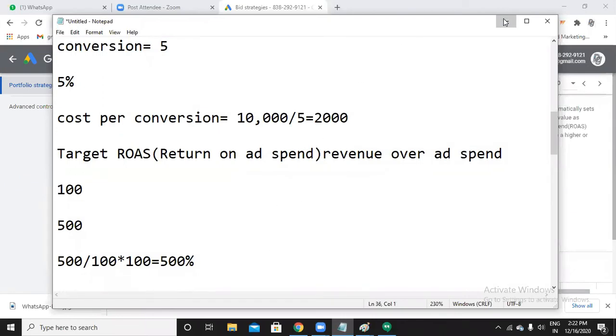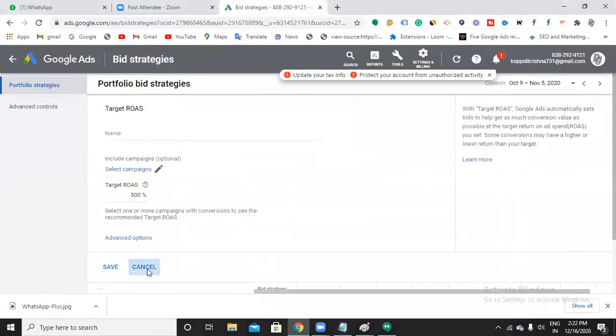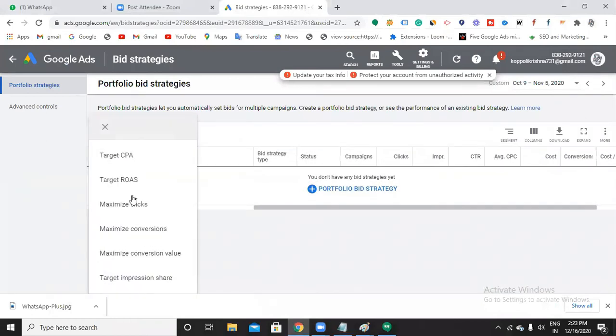Okay. So the next is maximize clicks. Maximize clicks we have already seen. It is a max CPC. So you are going to drive as many clicks as possible within your budget, and you can choose some max CPC so that you can restrict Google from taking more than that particular amount.